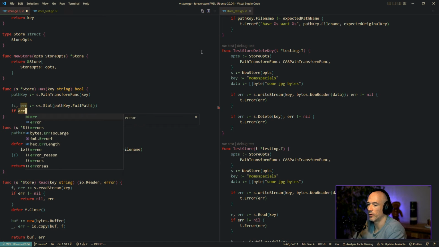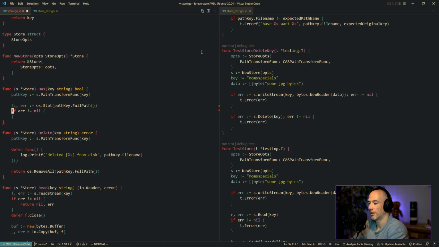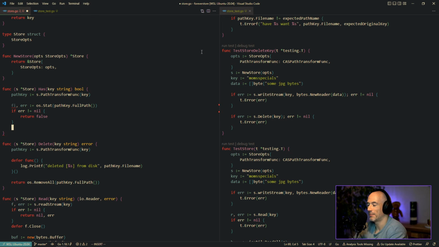What are we gonna do with this error? Has. Do we care about this? Look at this. What we're gonna do is if err is not nil, I'm gonna return false. Is that a thing actually? Should we do this? So let's say if we are trying to stat something and we get an error in statting, I'm gonna return false. You know what I mean? How can stat actually return an error? Anyway.